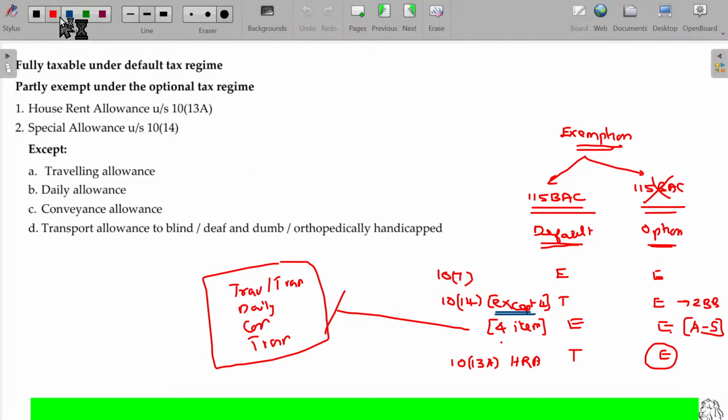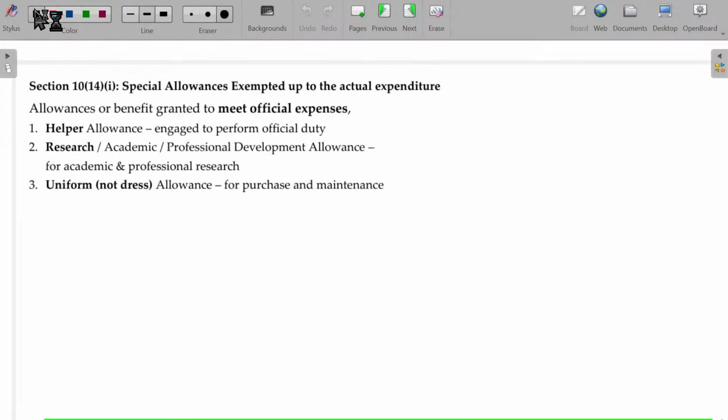Now, this is all about section 10 clause 14 subclause 2, if you want to be specific. Apart from that, section 10 clause 14 subclause 1 we also have. Section 10 clause 14 subclause 1 will be exempted under both the tax regimes. This is also exempted under both the tax regimes. Clear? Now, what are they?